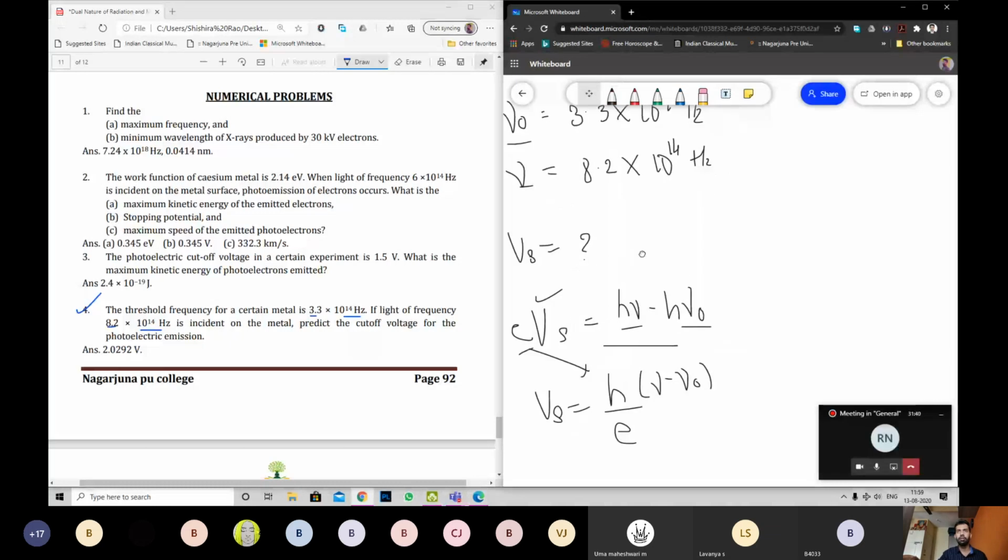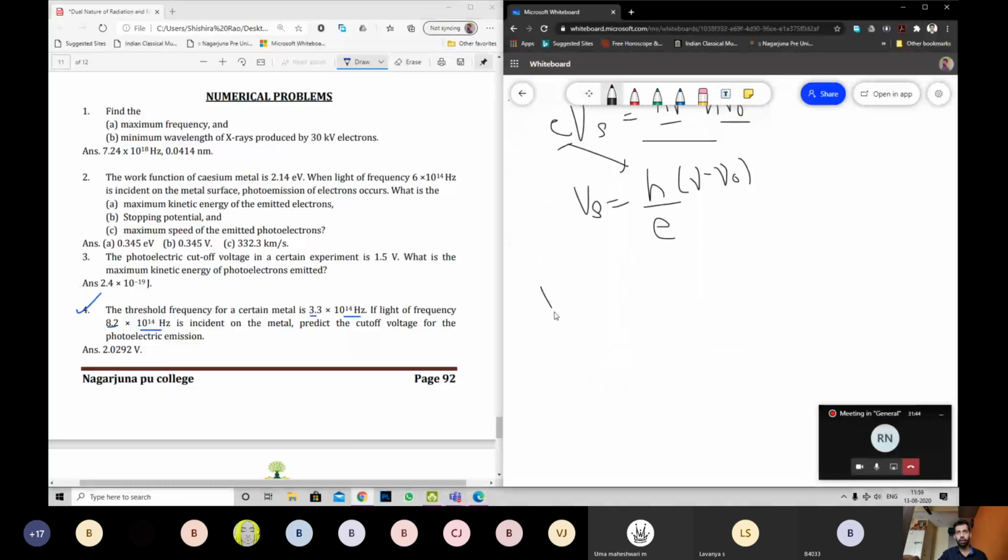I'll continue with this. I'll have Vs, stopping potential, equals. What is the value of h? Can anyone tell me the value of Planck's constant, please? 6.63 into 10 to the power minus 34 joule second. Joule second, not joule per second. Your value is right.